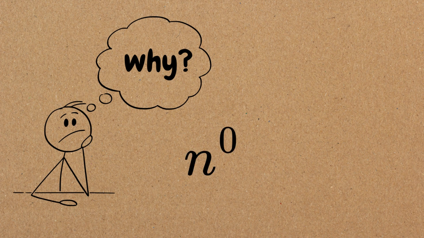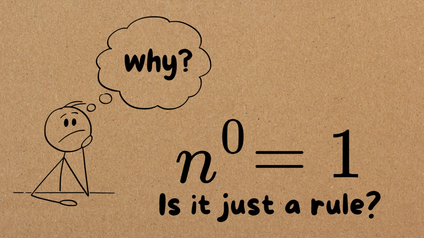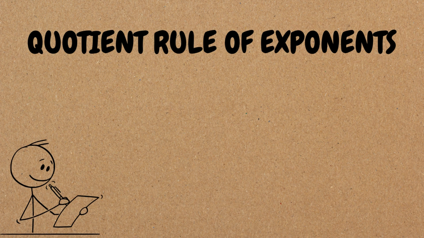Why is any non-zero number raised to the zero power equal to 1? Is it just a rule? No, we can actually prove it. Let's start with the quotient rule of exponents.